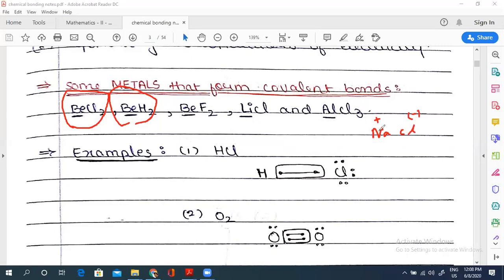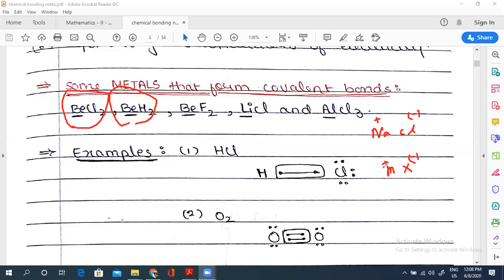Now if I'm having M plus and X minus, since the electronegativity of M plus will become high after breaking down into ions, the attracting tendency will also be more.